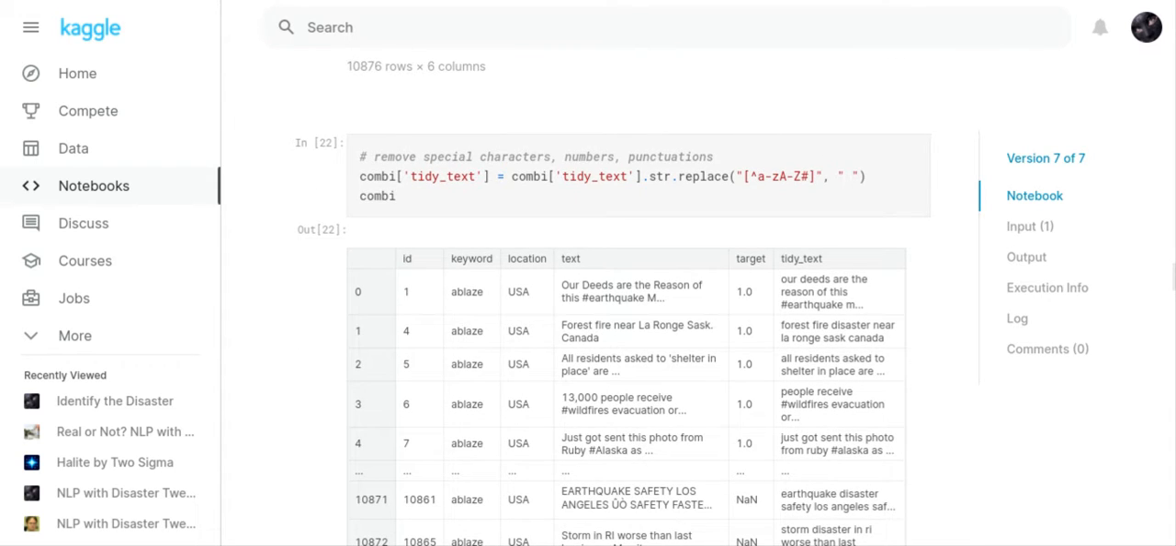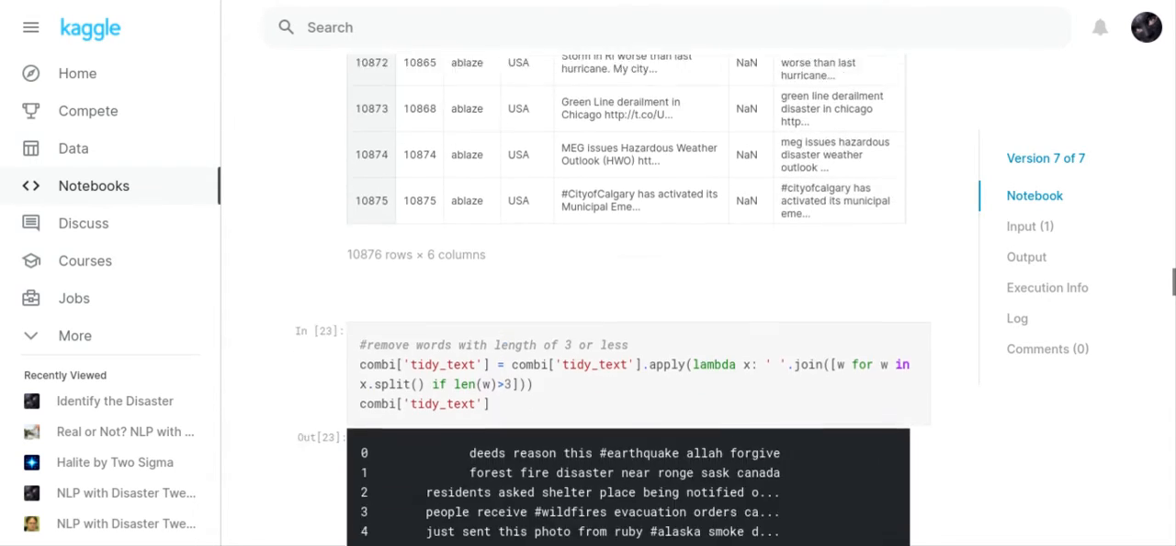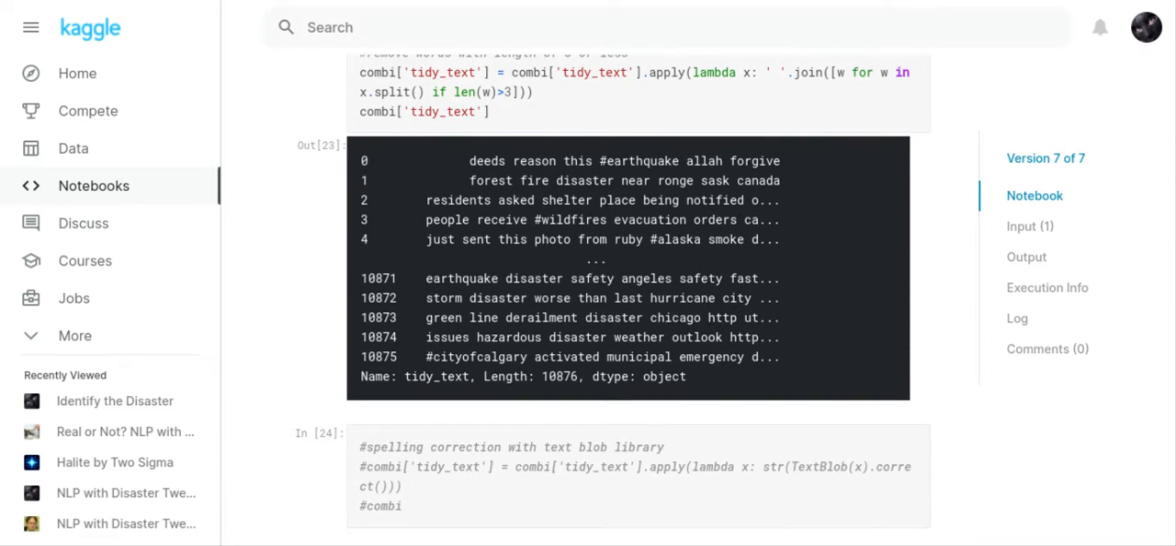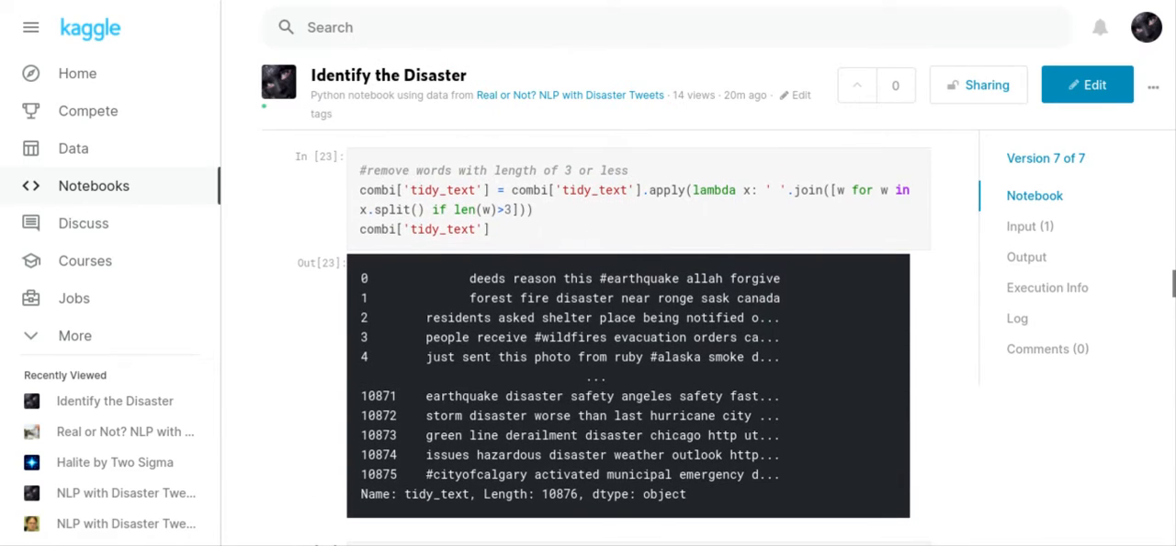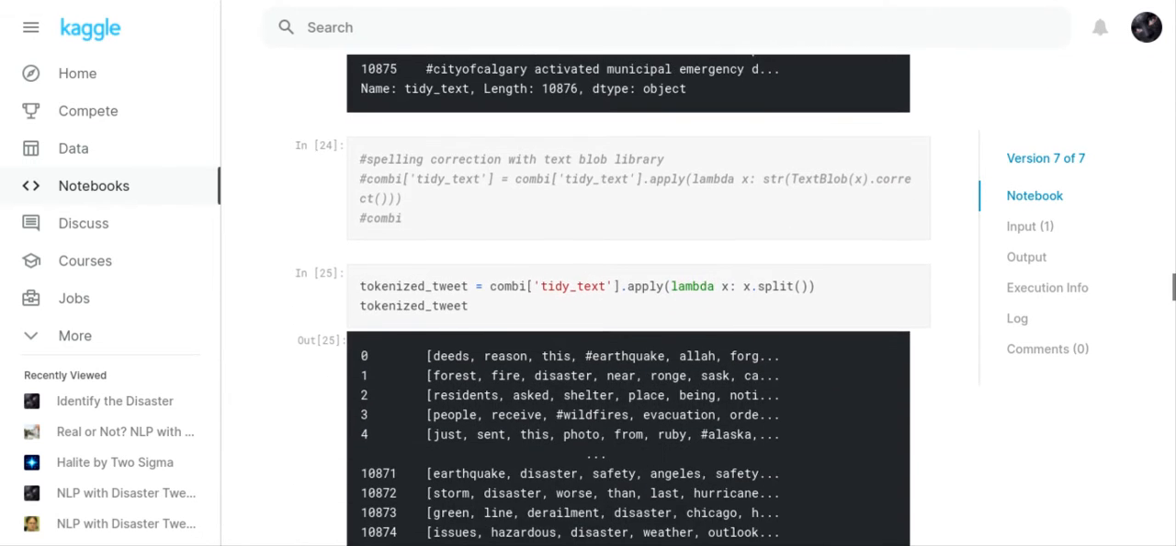So we removed all the special characters from the tweets. We removed words that were greater than 3 characters. At one point, I tried to remove the words that were greater than 2 characters, and it didn't improve the score. It actually made it worse. But I might go back and remove the words with greater than 1 character and see what happens. See if that improves my score.